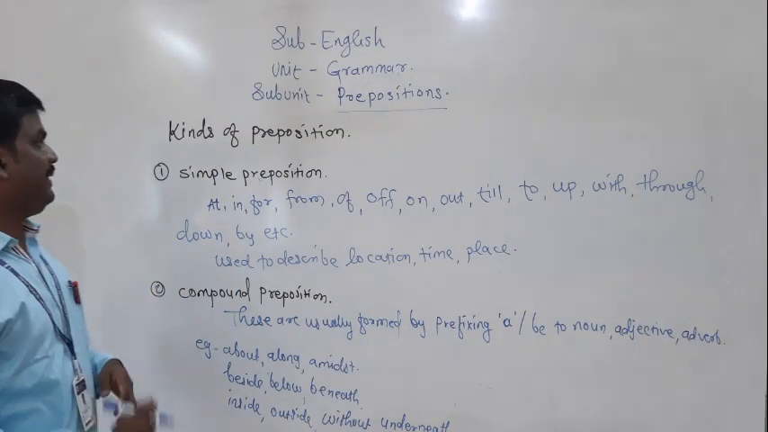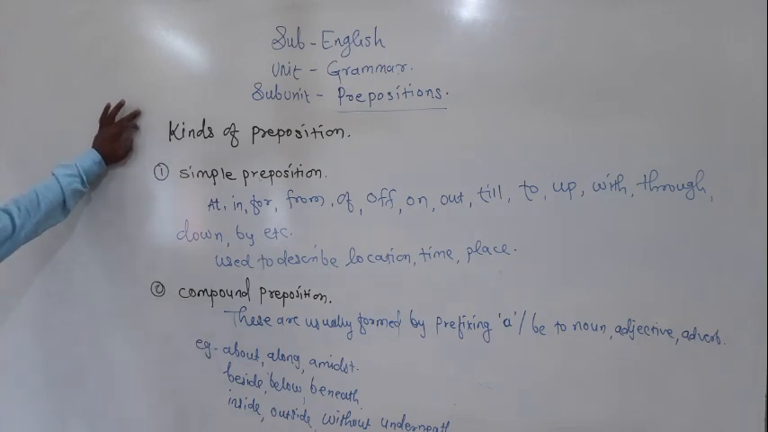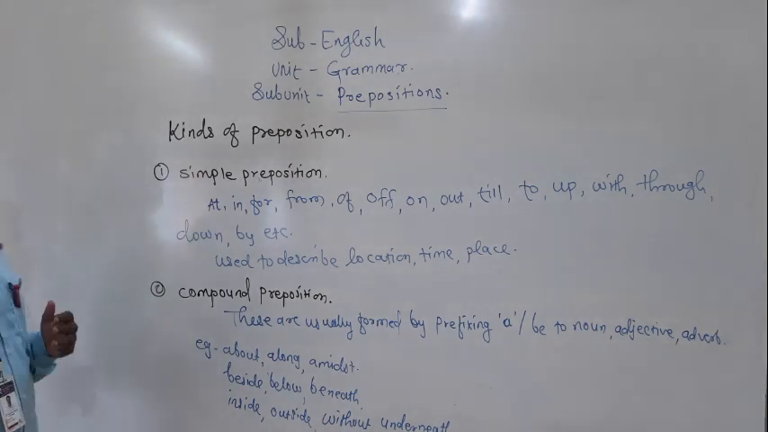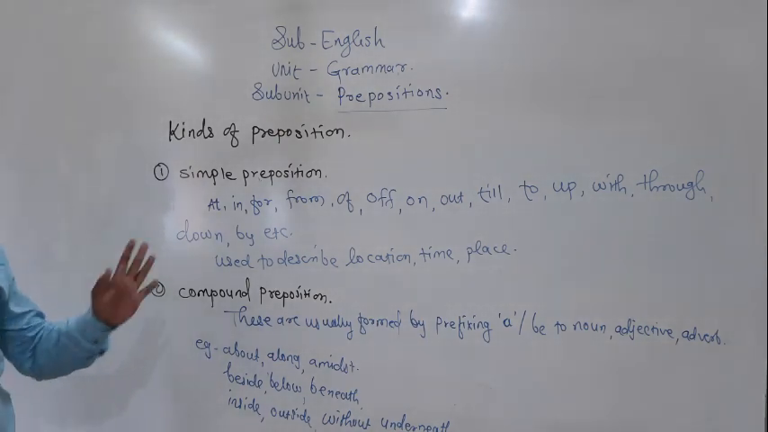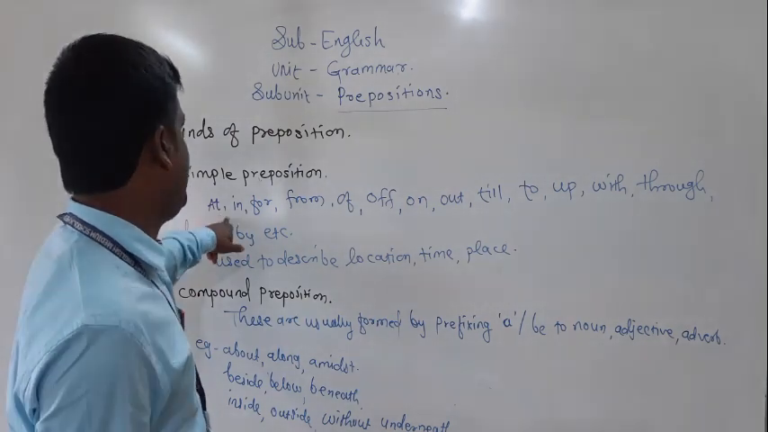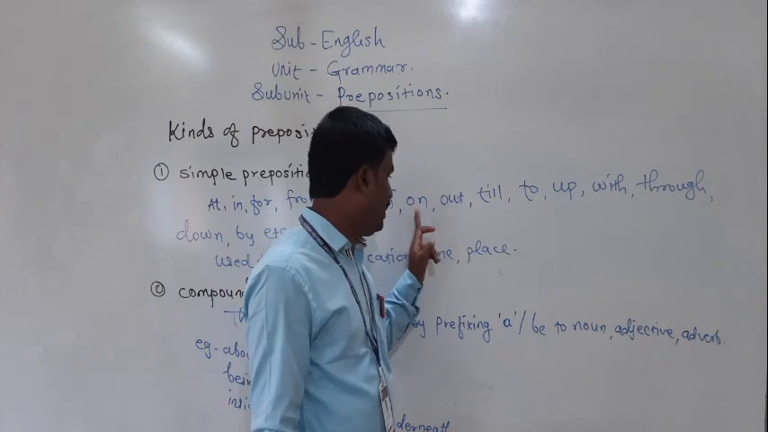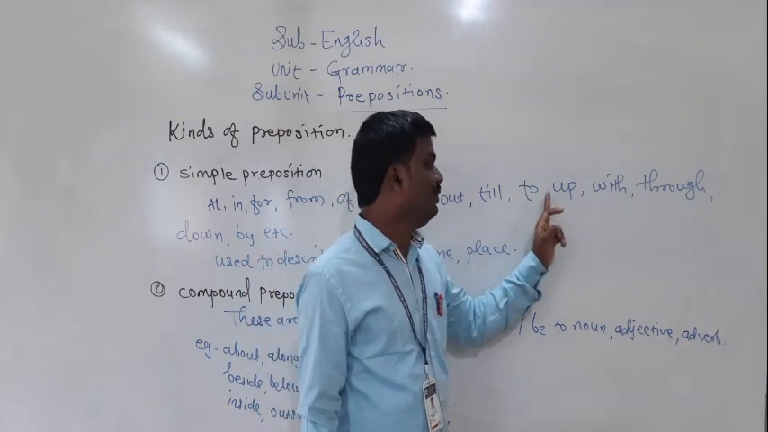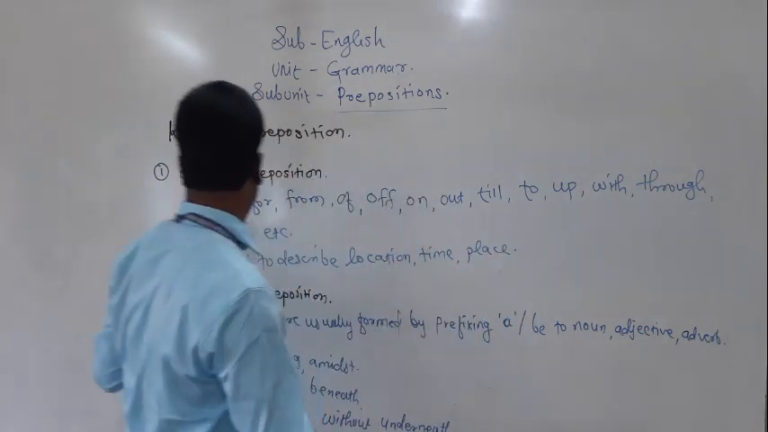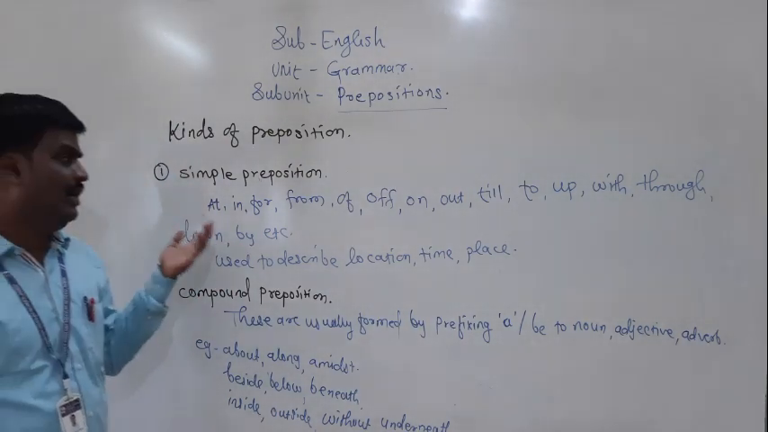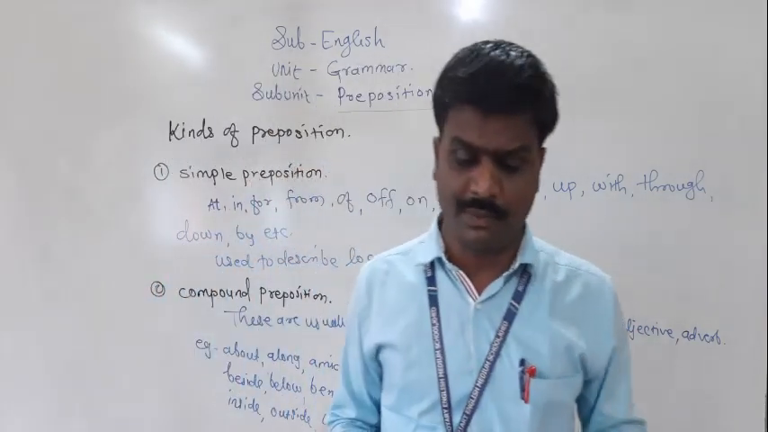Okay friends, now we will discuss types of prepositions, or kinds of prepositions. The first type is the simple preposition. Friends, simple prepositions are used to describe location, time and place. For example: at, in, for, from, of, on, out, till, to, up, with, through, down, by. These are some examples of simple prepositions.